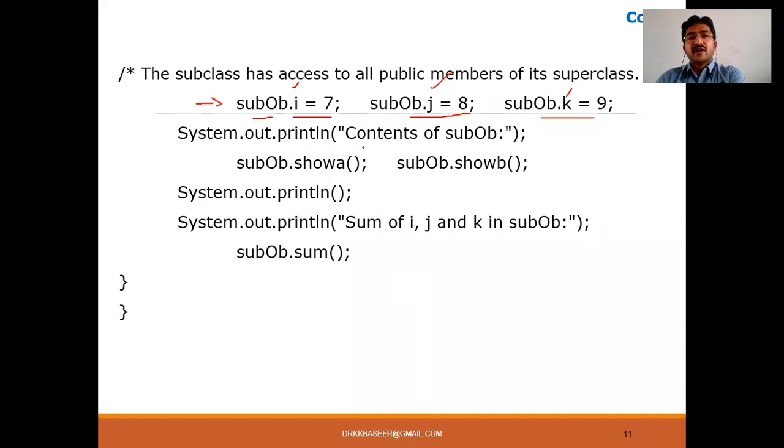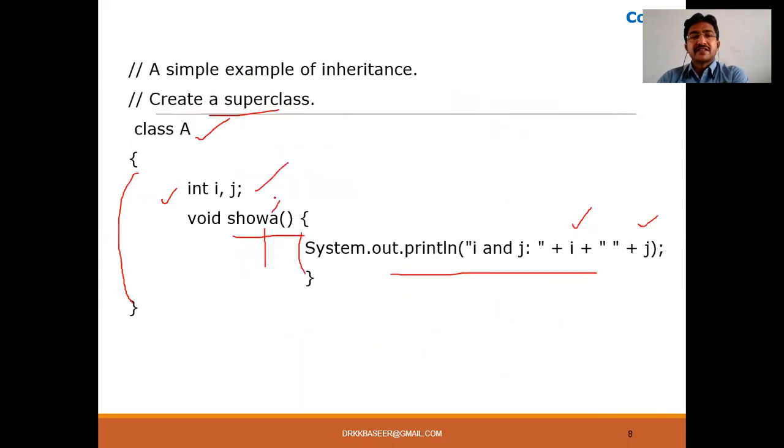Now we are displaying the contents of sub OB. Sub OB dot show A. It is calling, so we go back here to show A. It will go there. And who calls it now?